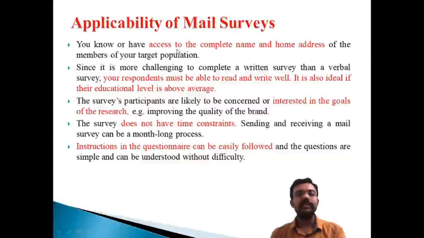From the applicability point of view, the first one is that the researcher must be familiar with the name and home address of the respondents. Another is that education level is a very important element, and researchers must ensure the education background of the respondent. The third is interest in the goals of the research, and no time constraints. That means you cannot put any limit on the time for the research work. This is another important element of the mail survey.